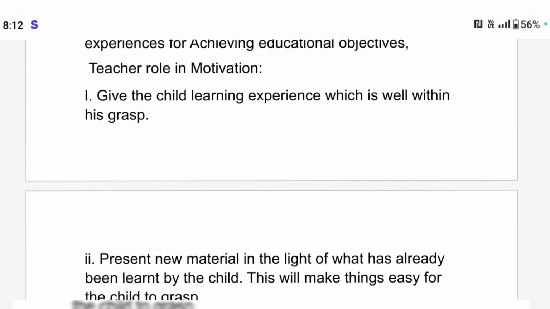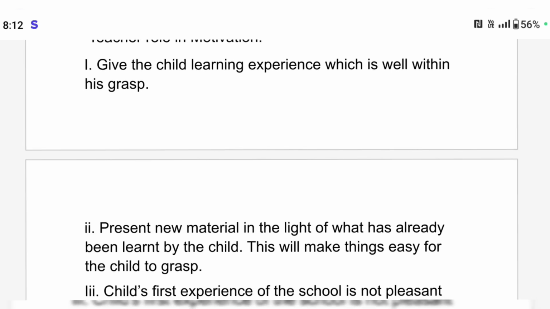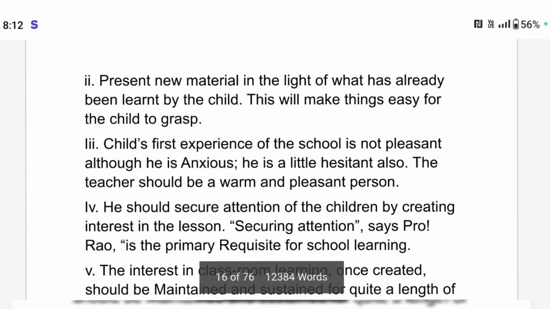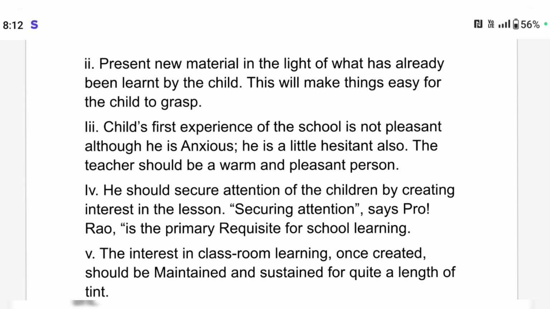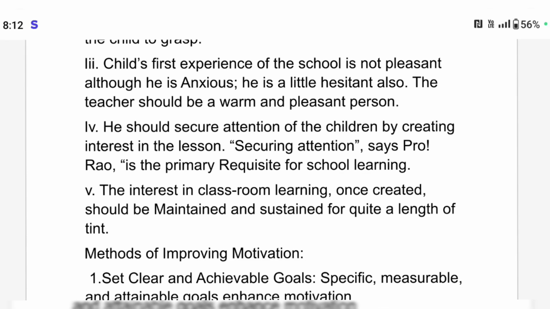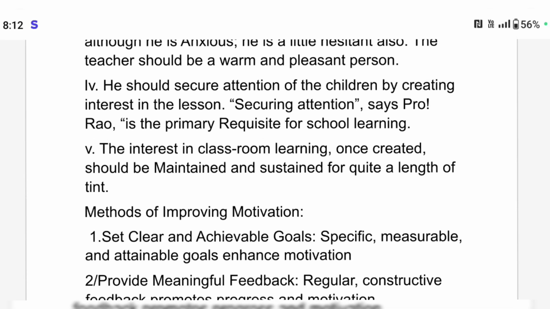Teacher's role in motivation. What does the teacher need to do to motivate students? Give the child learning experiences which are well within his grasp, and present the new material in the light of what has already been learned by the child. This will make things easy for the child to grasp. The child's first experience of school is not pleasant; he is anxious and a little hesitant also. The teacher should be a warm and pleasant person.